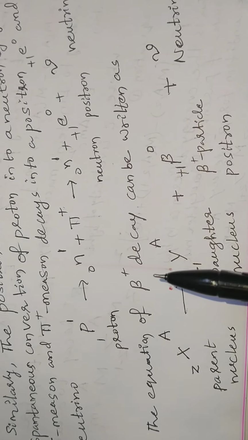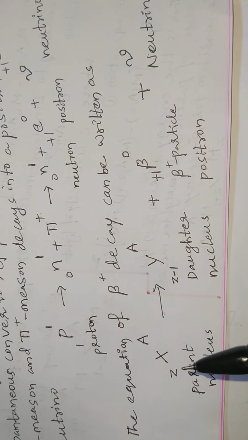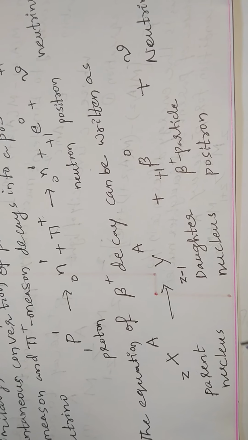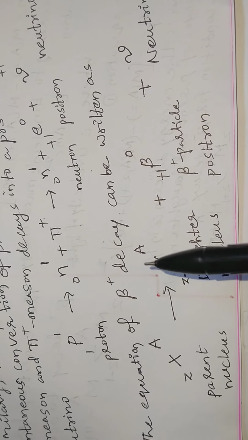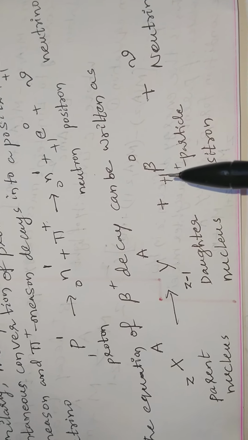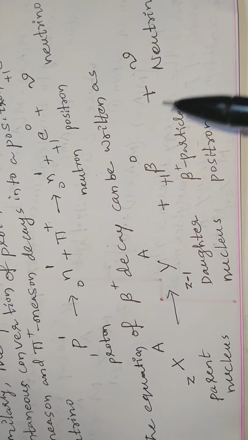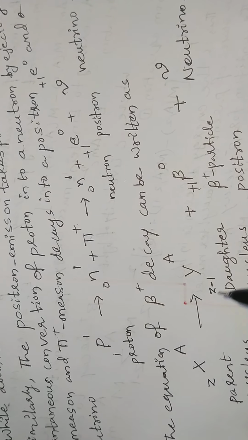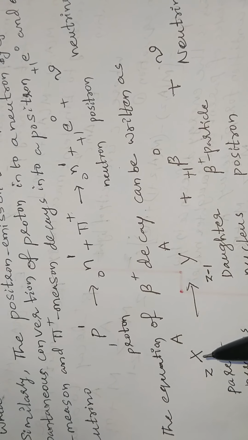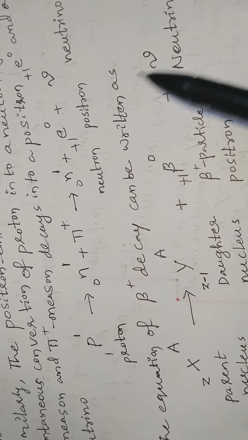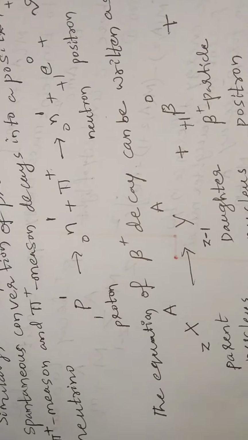So the equation of beta plus decay can be written as the parent or mother nucleus X with atomic number Z and mass number A gives the daughter nucleus Y with atomic number Z minus 1 and mass number A, plus a beta plus particle, plus a neutrino. When this process takes place, it is converted into one nucleus, and two particles are emitted in beta plus decay.